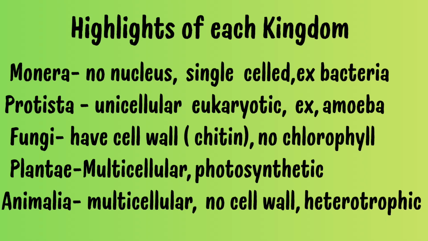What are the main highlights of each kingdom? Monera has no nucleus and is single celled, for example bacteria. Protista are unicellular eukaryotes, for example amoeba. Fungi have a cell wall mainly containing chitin and no chlorophyll. Plantae have chlorophyll and are multicellular and photosynthetic. Lastly, Animalia are multicellular, have no cell wall, and are heterotrophic.